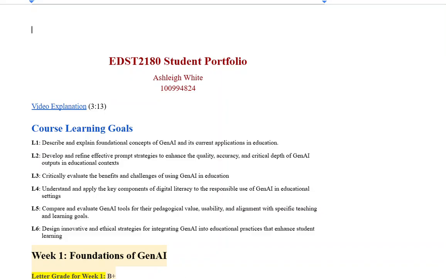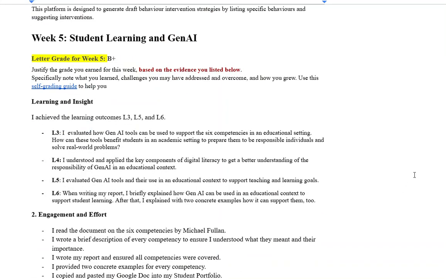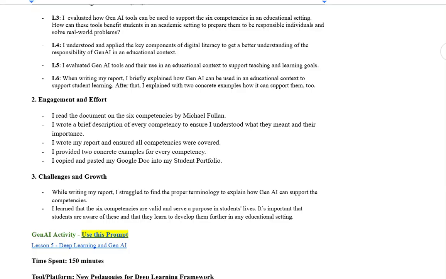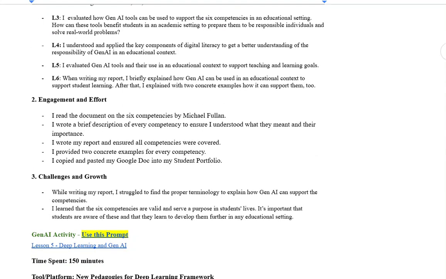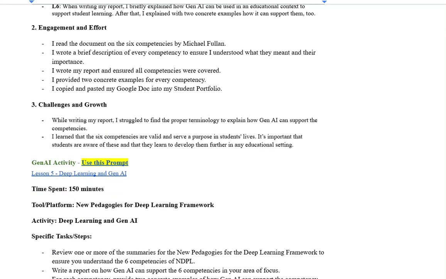Let me see where I'm going to start. Okay, I'm going to start at week 5. I've assessed it, I think, 2 or 3 times before. So I will start here. You have a self-grading guide and you've given yourself a B plus, and you've given yourself a very detailed self-assessment, which is definitely an A quality self-assessment.